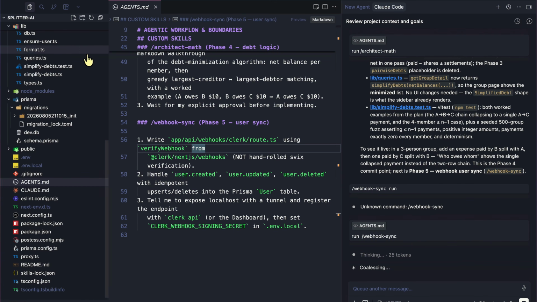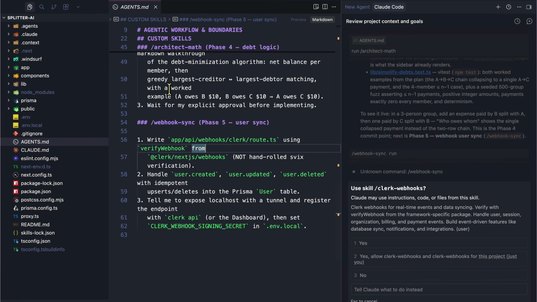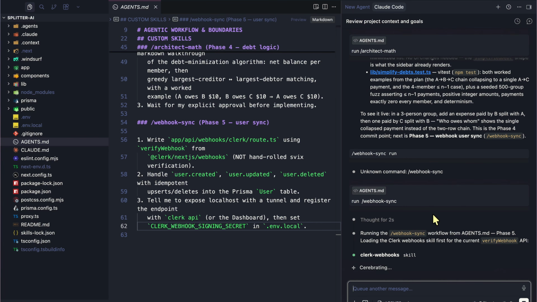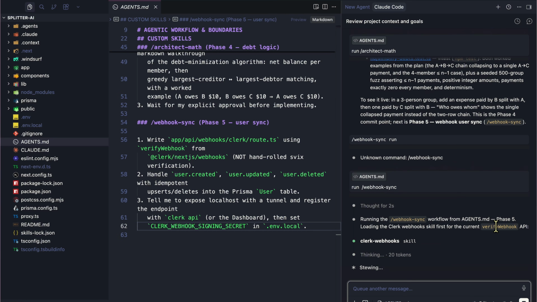So it's going to now create a hook for us. So now it's going to use the Clerk webhook skill. Go to Clerk webhook. It automatically comes from Clerk CLI. So let's just go with that. It's going to load the Clerk webhook skill first for the current verify webhook API. So it's going to create a route for us, use Clerk webhook skill. So anytime a user gets created, it's automatically going to add to the Prisma table as well. So for example, if it's deleted, then it's going to add that too.